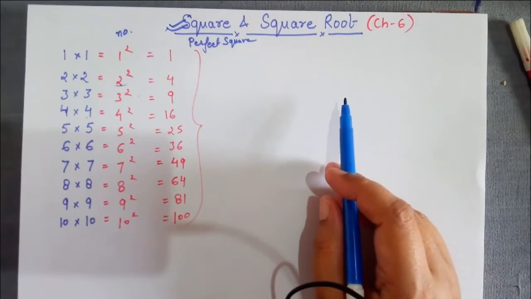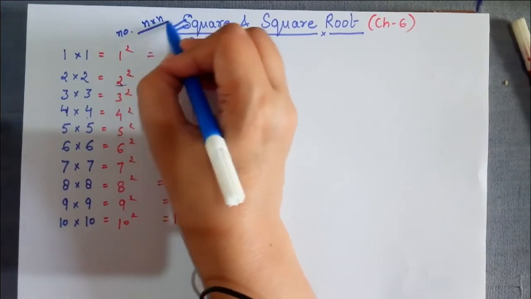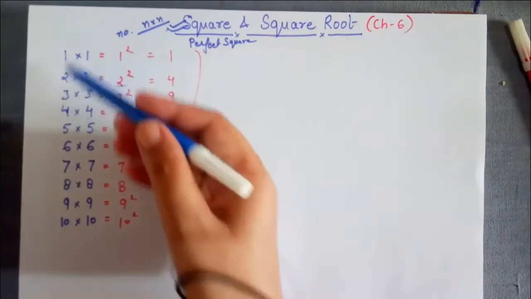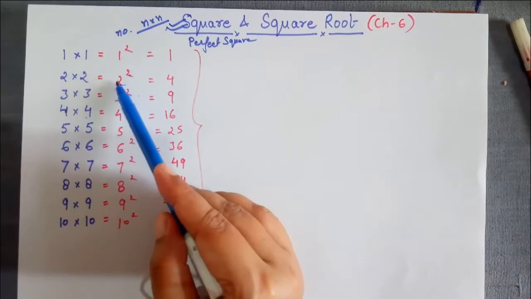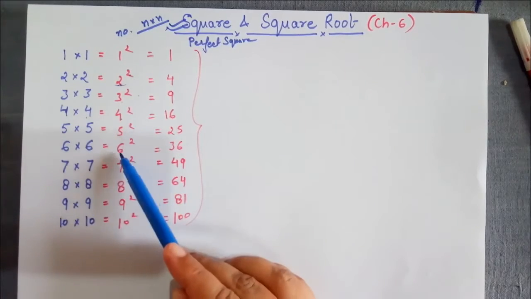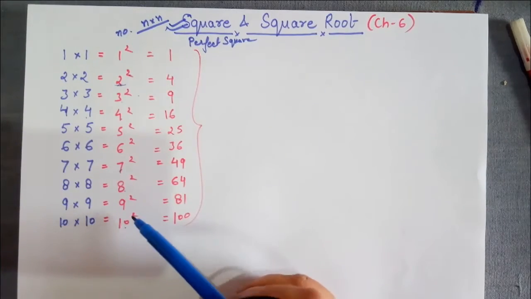What is a square? When any number is multiplied by itself, it is known as a square. Like I am taking the first 10 natural numbers: 1, 2, 3, 4, up to 10. When 2 is multiplied by 2, it is written as 2 to the power 2. We call it 2 square. This power 2 is known as square. 2 square, 3 square, 4 square, 5 square, 6, 7, 8, 9, 10, all the squares of natural numbers.